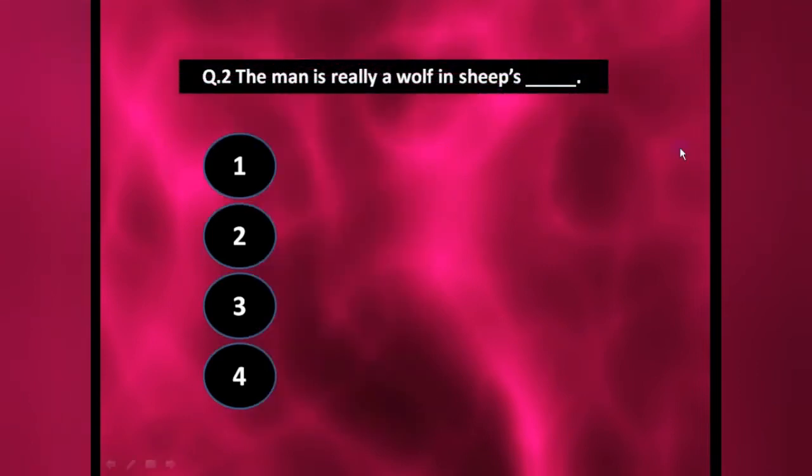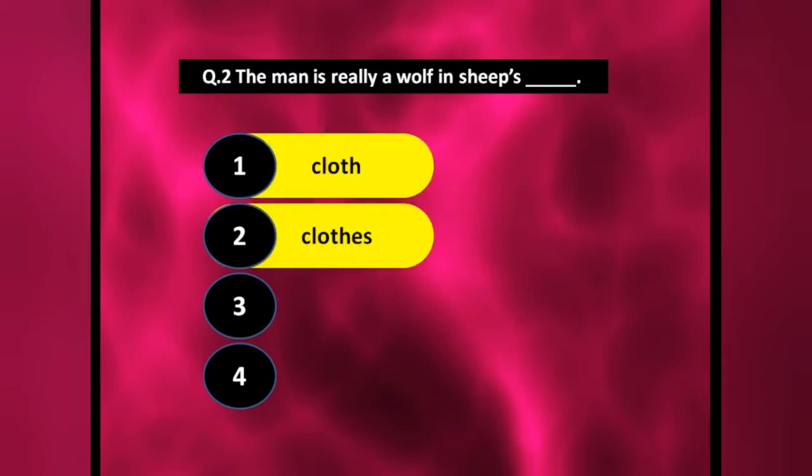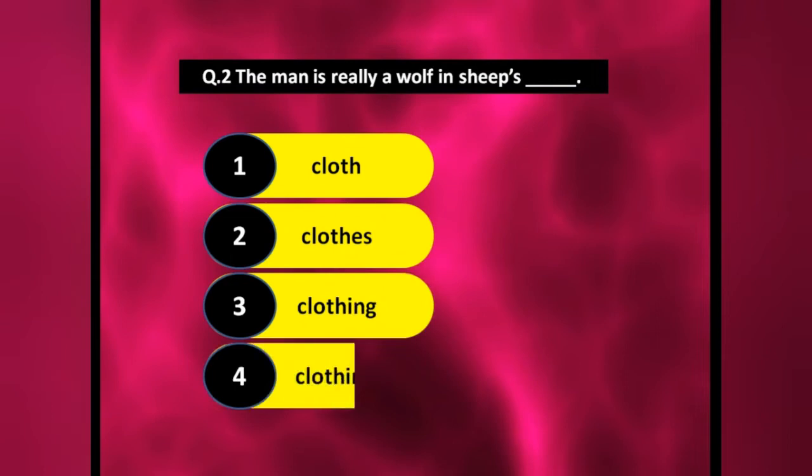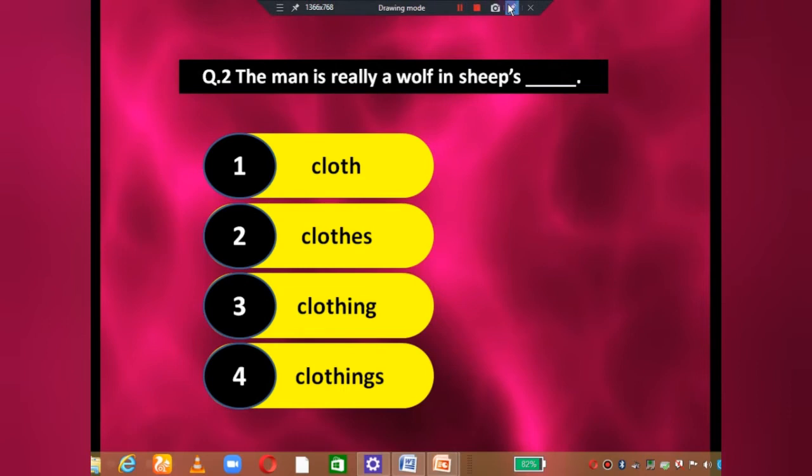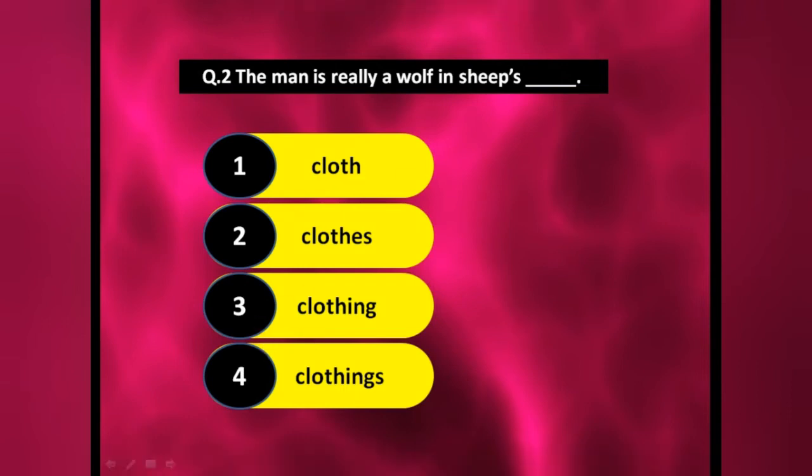Again I am telling you, first of all try to give the answer yourself, then listen to whatever answer I am giving you. The man is really a wolf in sheep's dash: clothes, clothing, clothings. Now what will be the answer? The correct answer is clothing. We are talking about a sheep's clothing, that is why the man is really a wolf in sheep's clothing, not clothes or clothings.